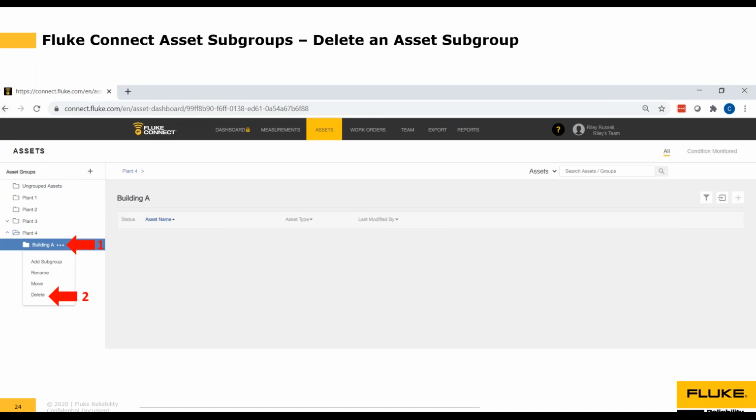Here again, very important note, this will delete all of the assets in the asset subgroup. So if you want to save those assets, please be sure to move those assets to another asset folder or another asset group. You will get a warning message saying, warning, this will delete all of the assets in this asset subgroup. Please beware of that. So you do get the pop-up warning, but like I said, we do have customers call in occasionally. Not very often. I think most of them see the message and are aware that that will actually delete their assets. But if they're in a hurry, they may click right past that warning message.